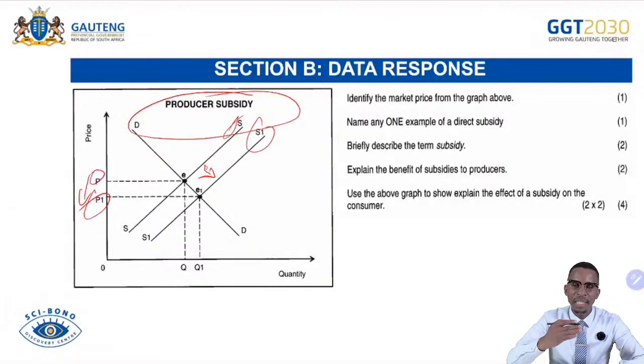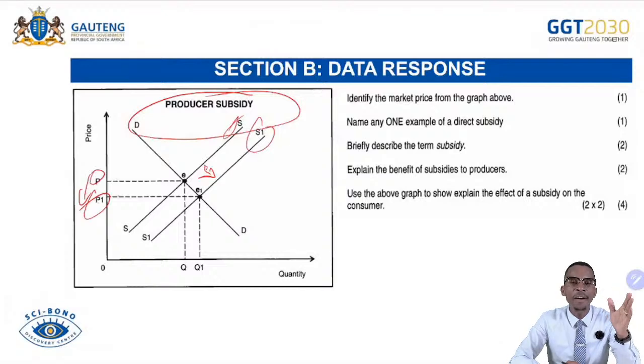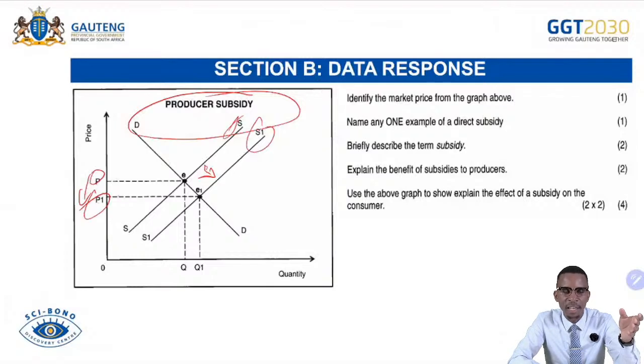So what happens then in this case? If ever there's a production subsidy given by the government, the business will produce more goods and services at a lower cost. And then also there will be a high level of supply within the market. At the same time, consumers will be benefiting because prices will be dropping down like we have seen here, due to the fact that subsidies are given to businesses. That will be improving standards of living within the economy or within the society. And then also there will be more affordability of goods and services. Most people will be able to participate in the economic mainstream by demanding goods and services. That is the effect of subsidies.